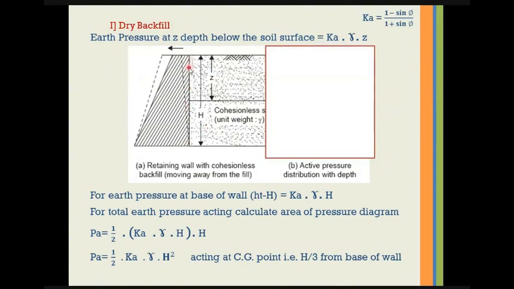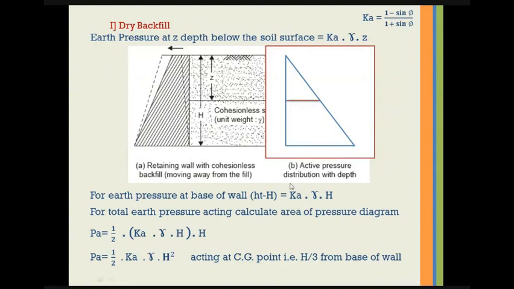is H. If we want to build a pressure diagram for this case, at the top portion of this wall, the pressure will be 0 and it will gradually increase till we reach the depth H. It will be maximum. Hence, the pressure diagram will be a triangle where the top portion will have 0 earth pressure. However, maximum pressure will be reached at the base of the wall.